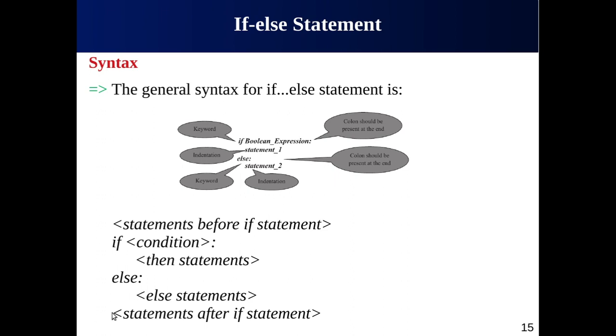Again, remember, we do not have indentation here, so it is not part of the if-else statement. If it is not part of the if-else statement, it has nothing to do with the condition. If the condition is true, or even if the condition is false, this statement or group of statements will be executed in either case. Let us see some examples here.